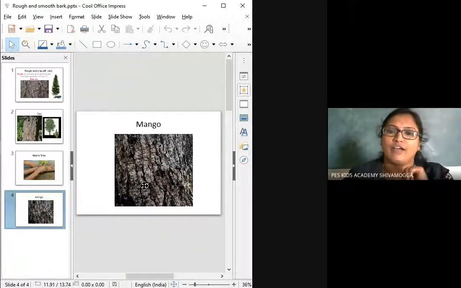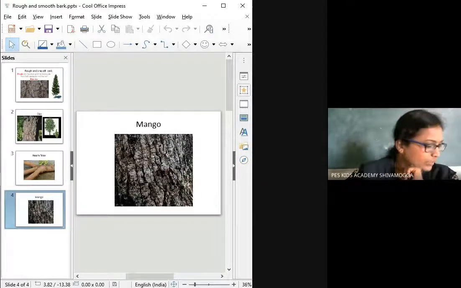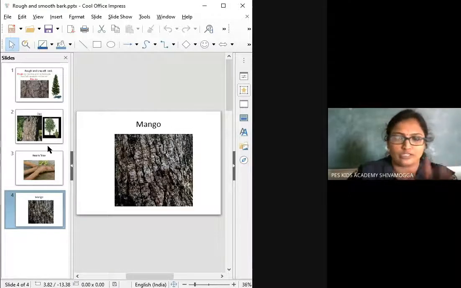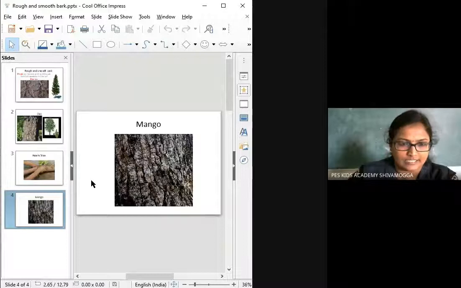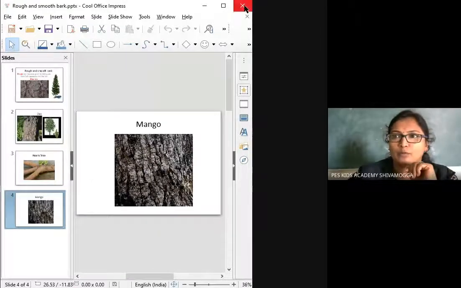Fine. See here, today what you have to do. Now we have learned about rough bark trees or plants. Now I'm going to share the slide of a plant which has a smooth bark. Why do these plants have a smooth bark?